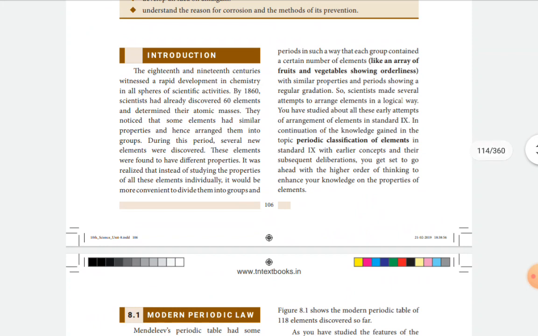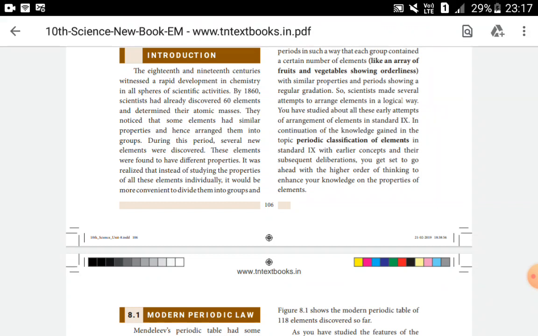The next question: name the property discovered by Moseley through his X-ray diffraction experiment. Moseley discovered a new property, and based on the new property only he devised the modern periodic table.